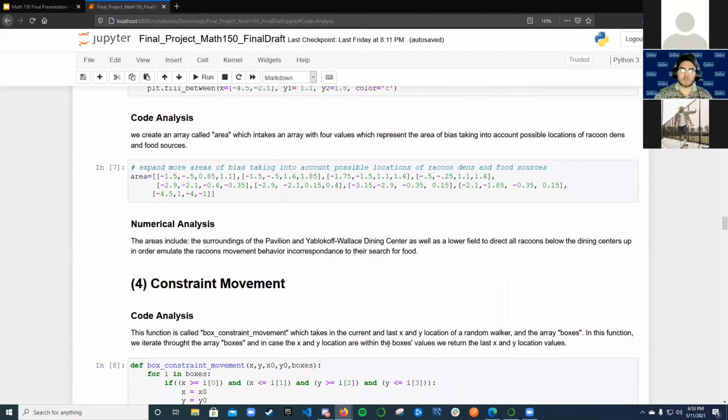These bias areas are placed around the dining centers, as well as an existence of a larger one on the lower half of the map to lead Racoon movement towards the dining centers.